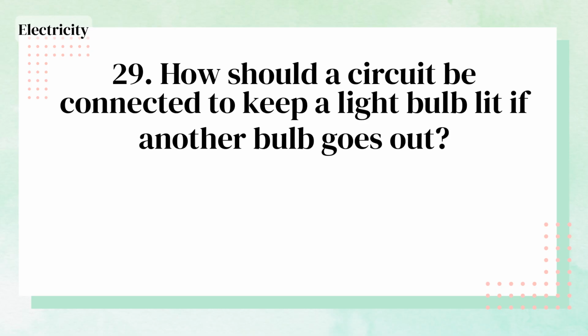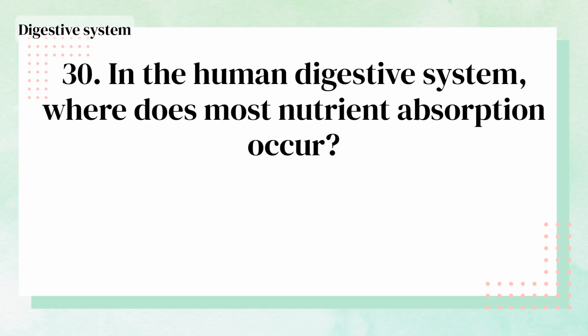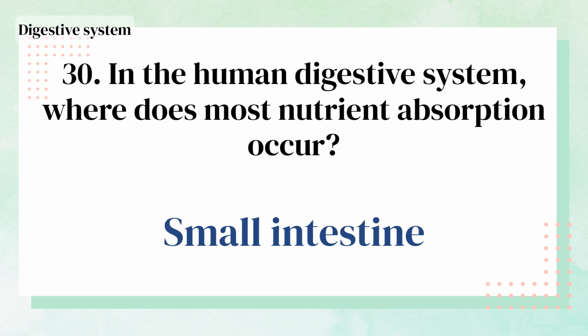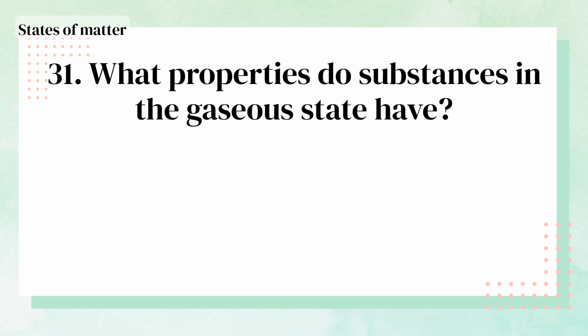How should a circuit be connected to keep a light bulb lit if another bulb goes out? In parallel. In the human digestive system, where does most nutrient absorption occur? Small intestine.